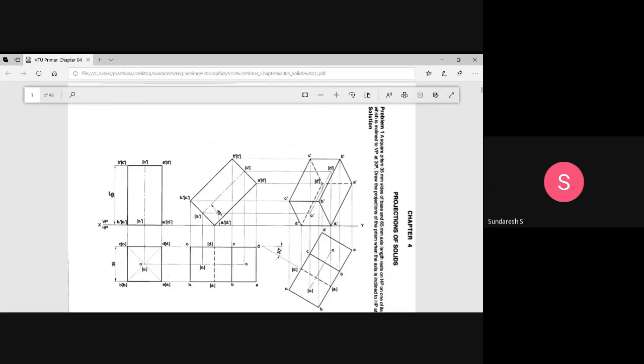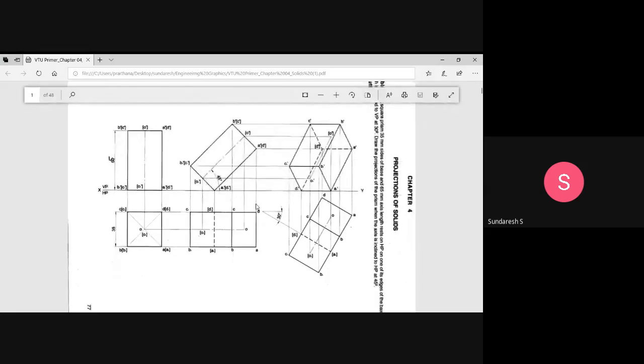I hope everybody is following. If you find any doubts or any clarification, you can stop me and you can discuss with me. So this is the second position. And next comes the third position here.